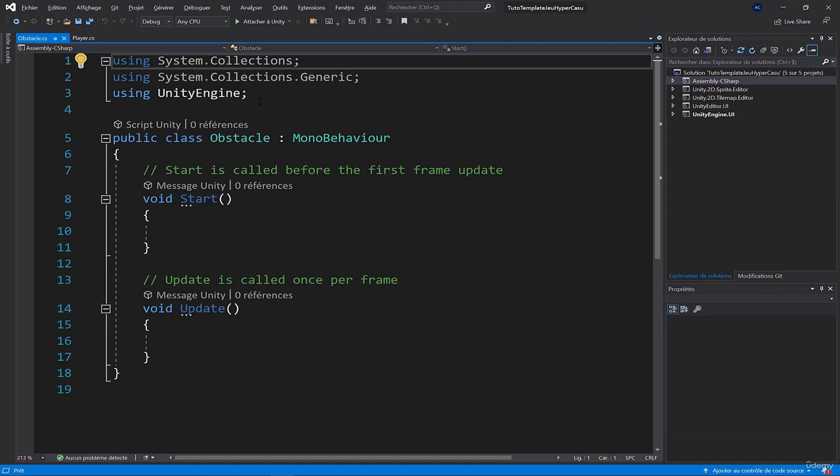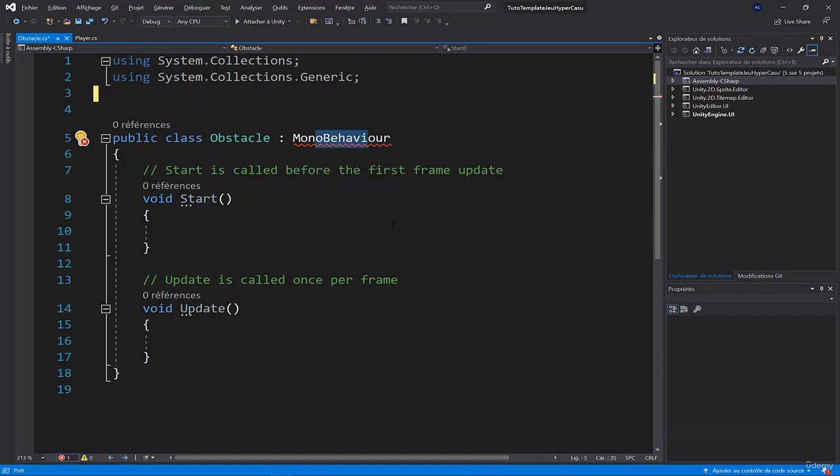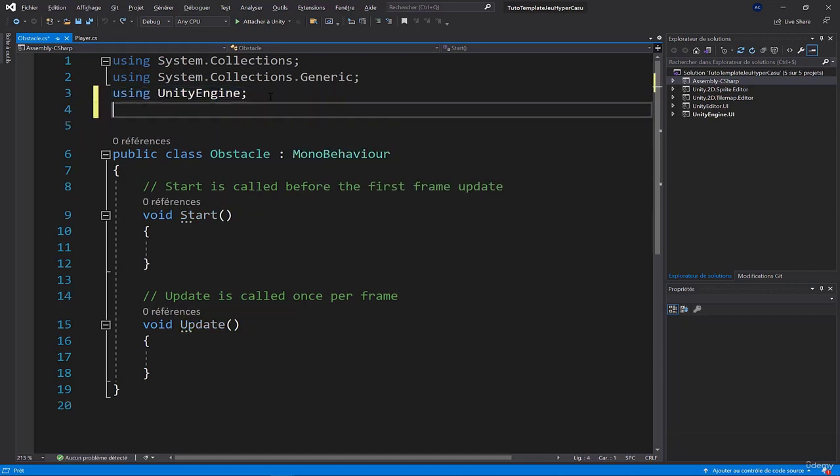First of all, the using here is everything we want to use in our script. For example, using UnityEngine gives me access to a whole bunch of Unity Engine's functions. If I didn't have this, it wouldn't work. MonoBehaviour would not be recognized, for example.